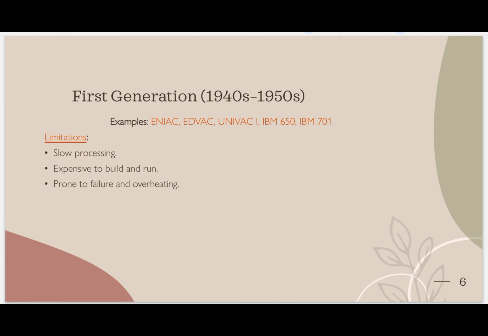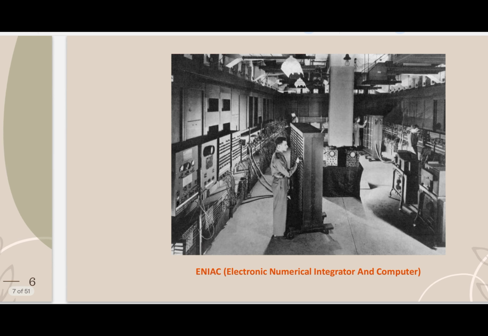What were the limitations of this computer? They were slow in processing. How slow? As we see, in milliseconds. Expensive to build and run. At that time, not many electronic gadgets were there, so the companies who prepared this were small, and the technology was new, so it was expensive. Prone to fail and overheat, as I told you, because of excess heat. Everyone clear about this first generation?